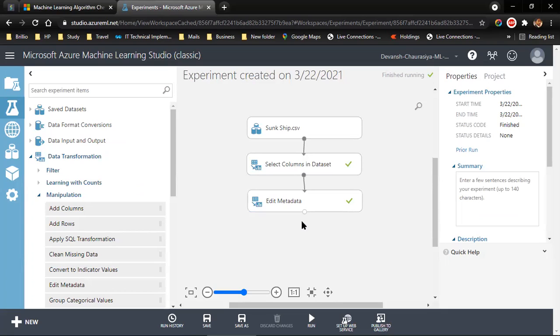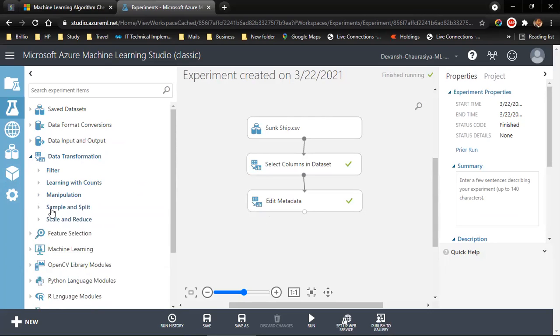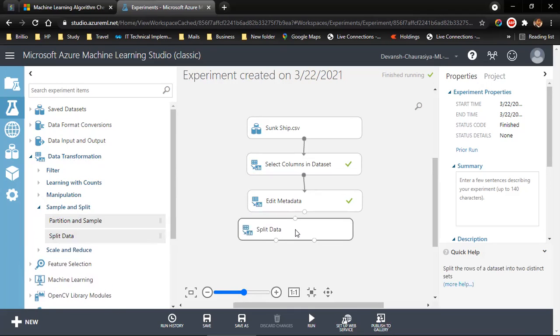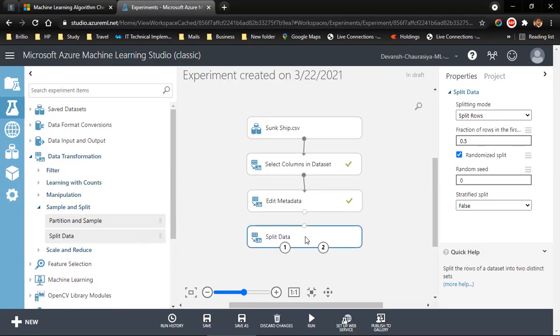What I have to do is I need to split this data into two parts. One part we will use to train our machine learning model. The second part of the data we will use to test our model, whether our model is functioning correctly or not. So to split the data, we need another module. And that is also under data transformation, and we need to split. So we come to sample and split, and I pick and drop it here, split the data.